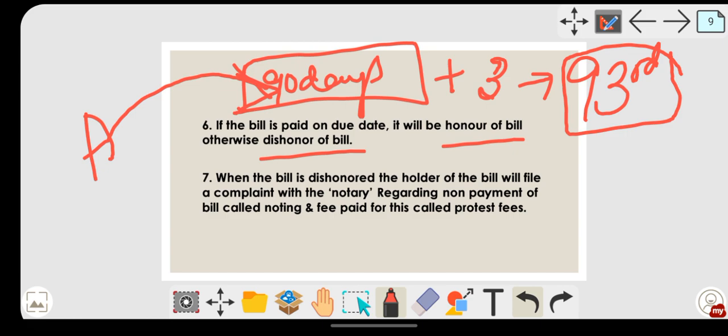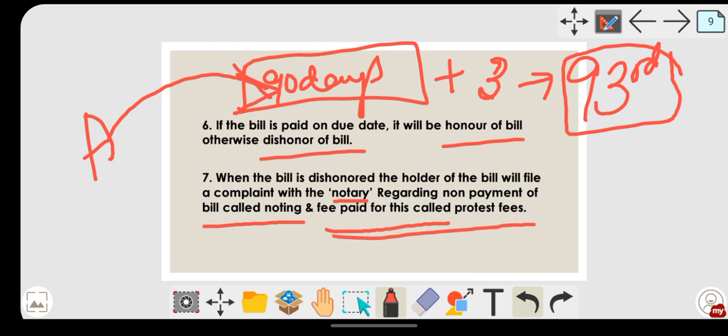Next one, when the bill is dishonored, the holder of the bill will file a complaint with the notary. Underline this one. So what will the creditor do? He will go and file a case against the debtor, saying that the debtor did not pay the money back. Regarding non-payment of the bill, this is called noting. Underline this also. And the fee paid for this is called protest fees.